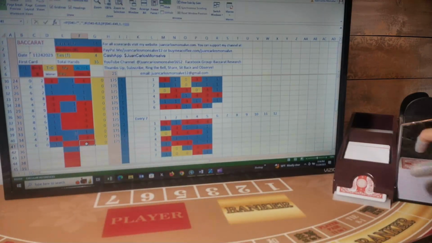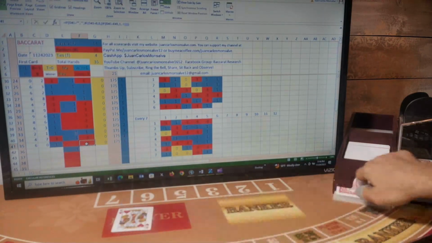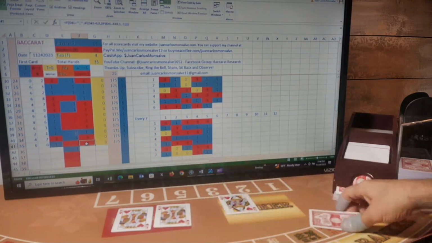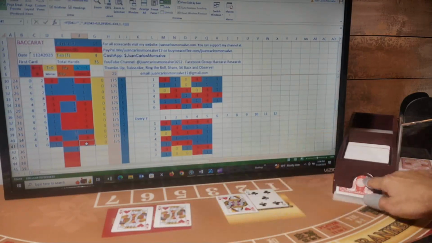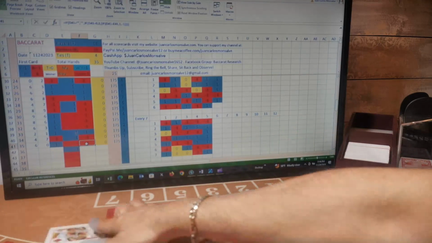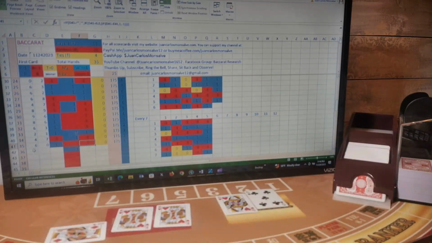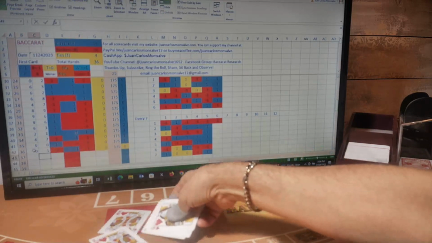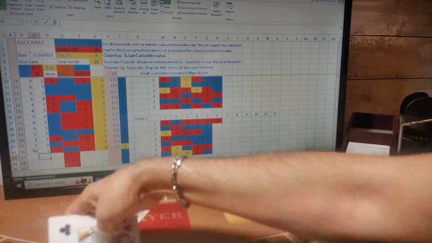My next hand, first card for player, first card for banker, second card player, second card banker. Player has a 0 and gets a third card. The third card is another 0. So 0 player, no more card for banker. So 0-5, that was a banker hand. I was betting player, so I lost this hand.